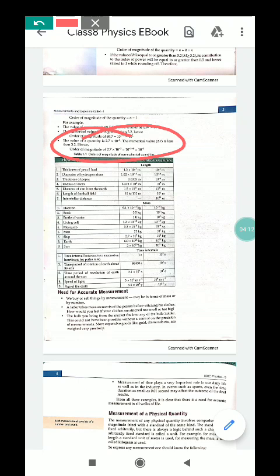In this way, we have to remember this table: length, mass, time travel, time interval. These are the orders of magnitude of some physical quantities. You have to read this full table.